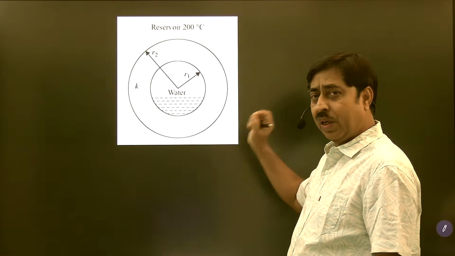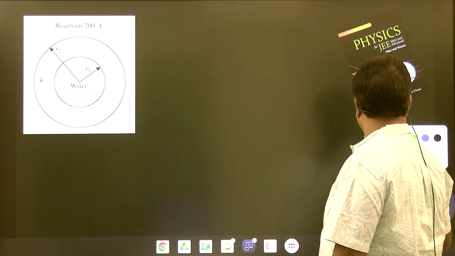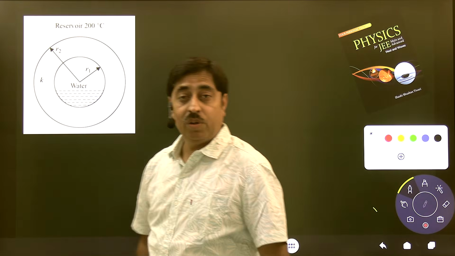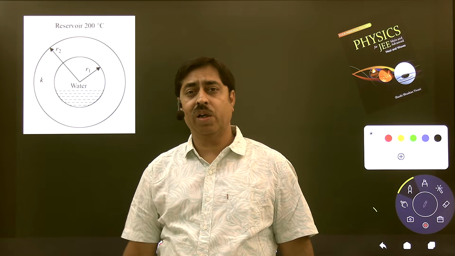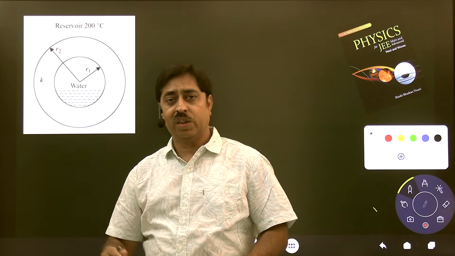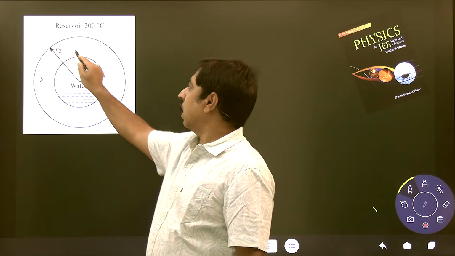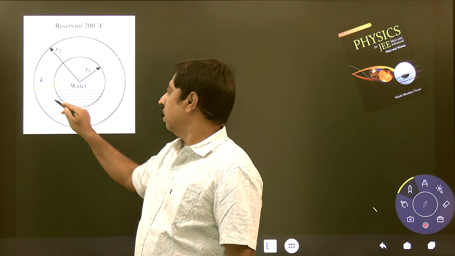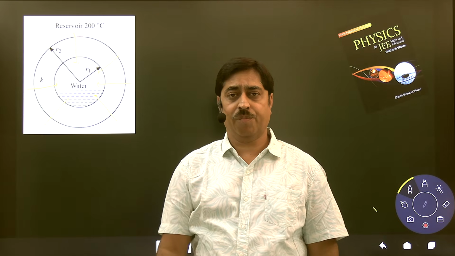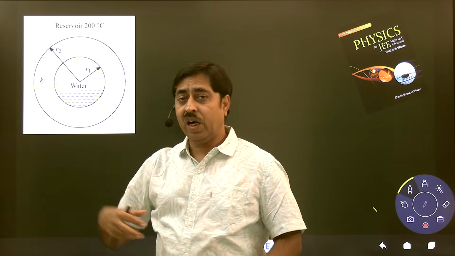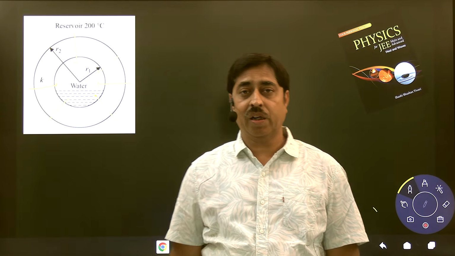The typical thing in this question is to understand that rate of heat flow is not constant initially. The outside temperature is 200 degrees Celsius, and here water is at lower temperature, starts from 0 degrees Celsius. So heat actually starts flowing into the sphere. It starts warming the water. So what is the rate at which heat is flowing into the water?